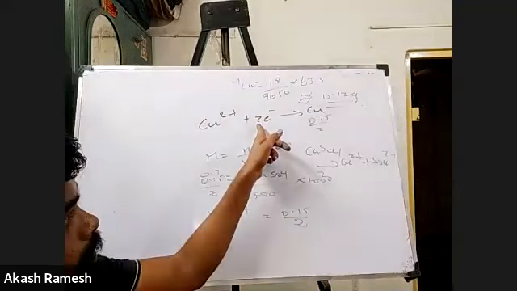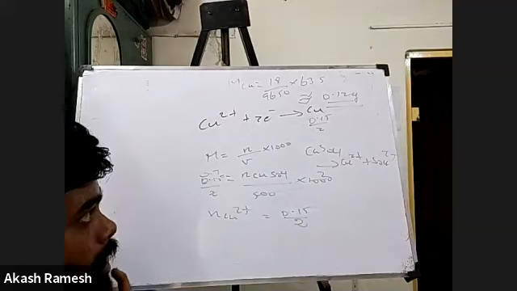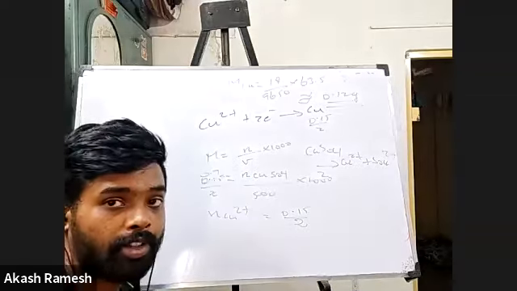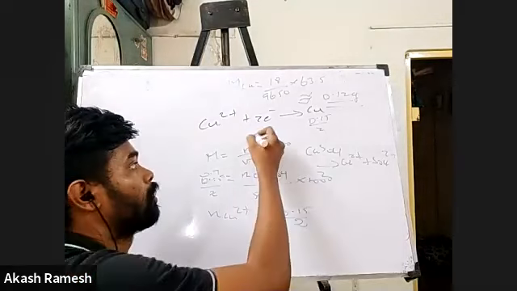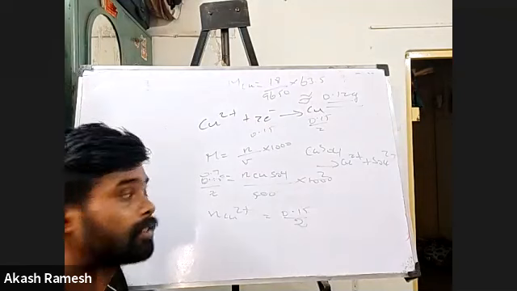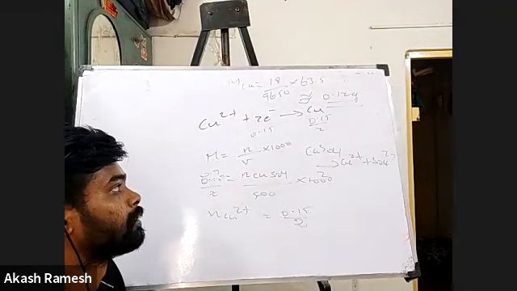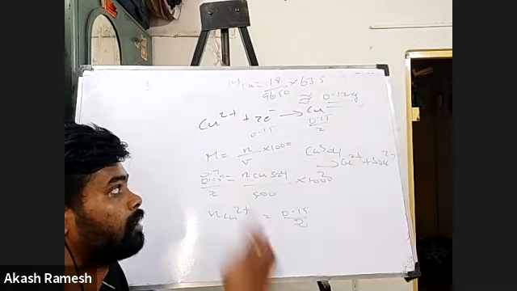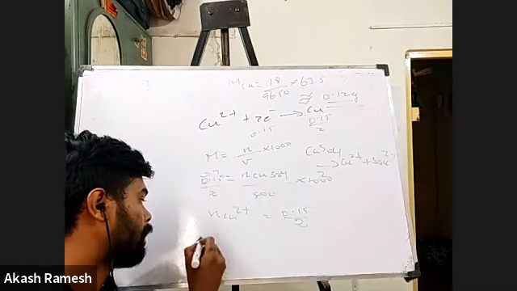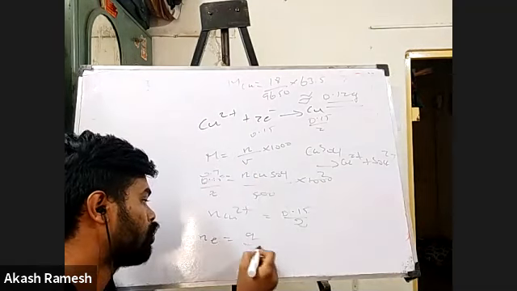So 2 moles of electron gives 1 mole of copper. So for this many moles, into 2 will be the number of moles of electron. So can I say it will be 0.15 moles of electrons? So this is the number of moles of electron. I have to calculate the charge using the formula. Number of moles of electron is equal to Q divided by F.